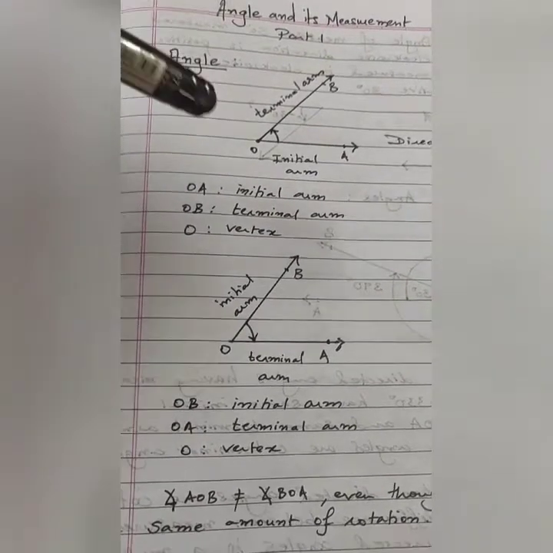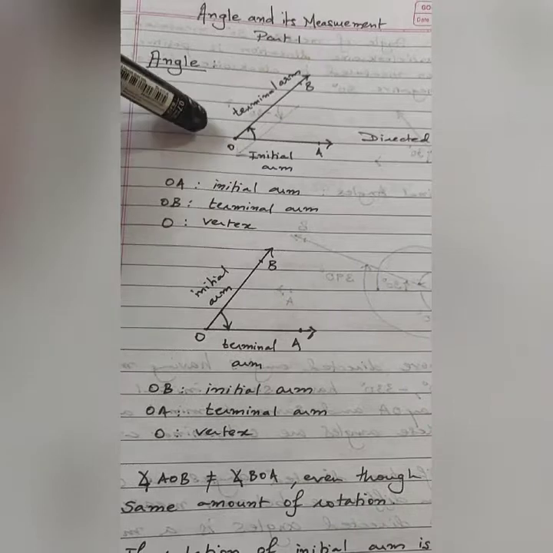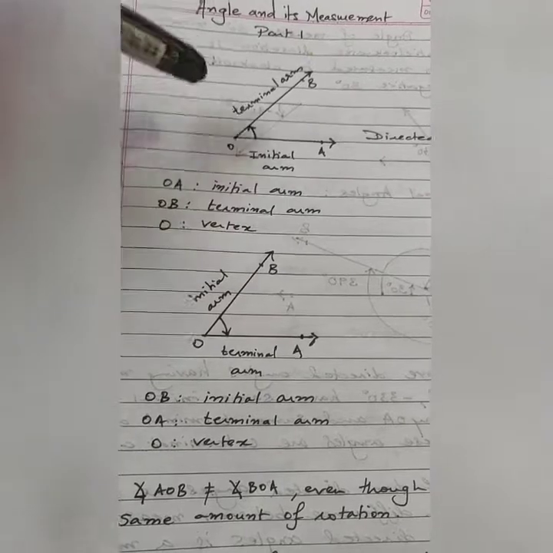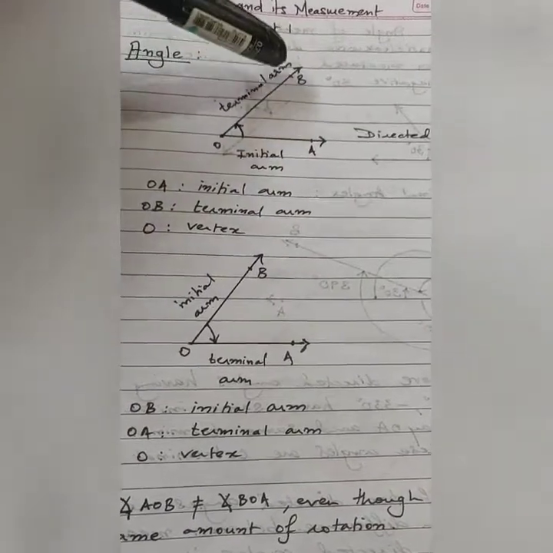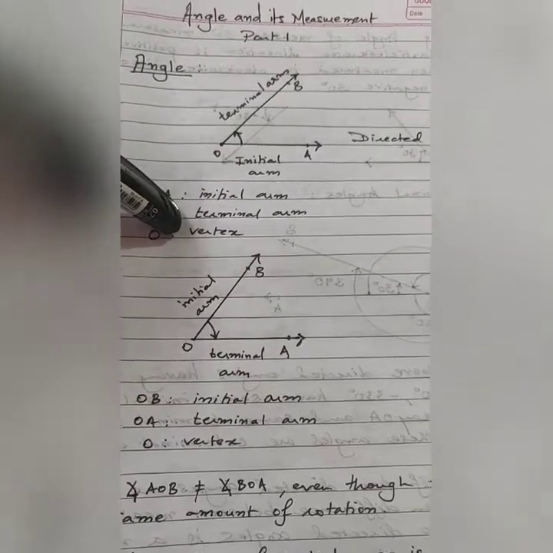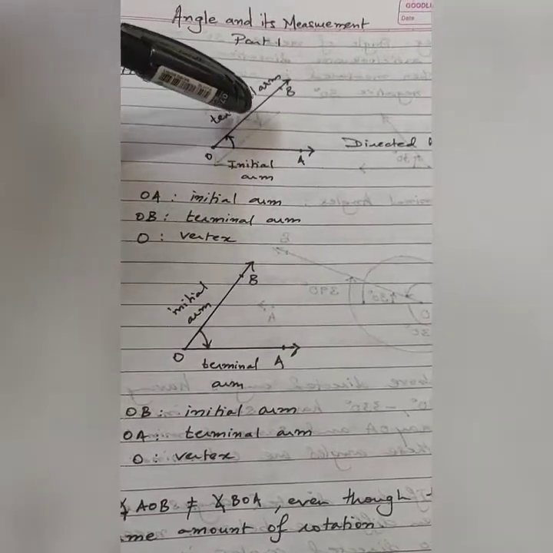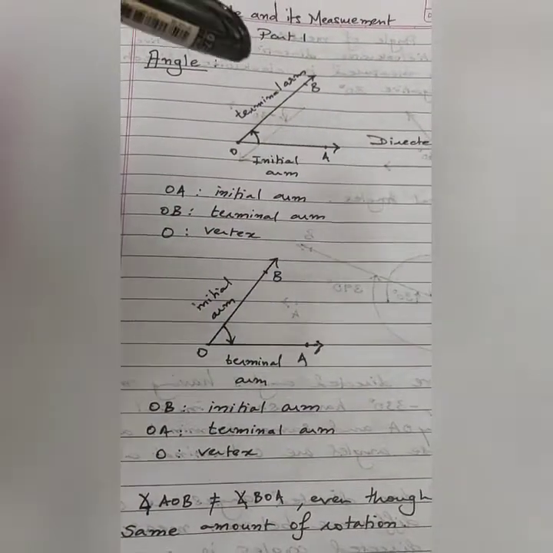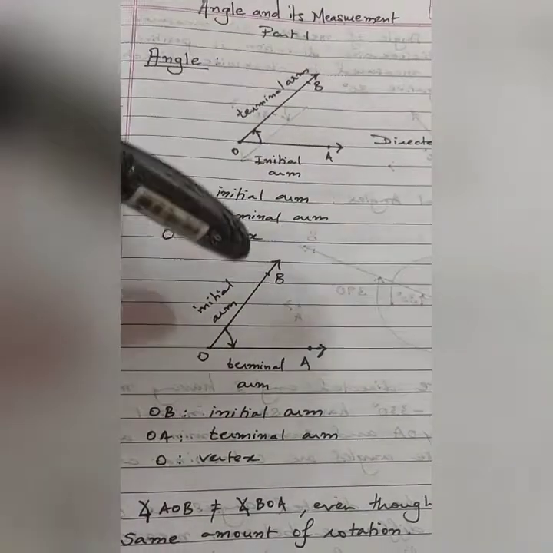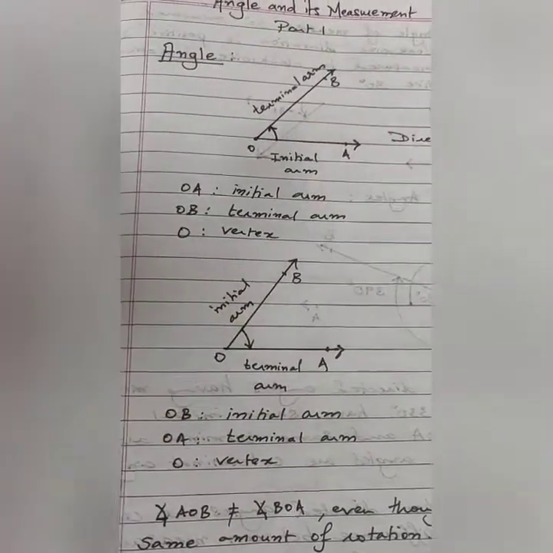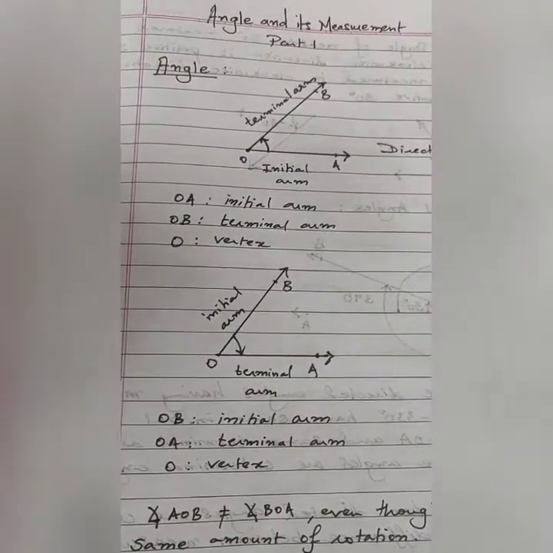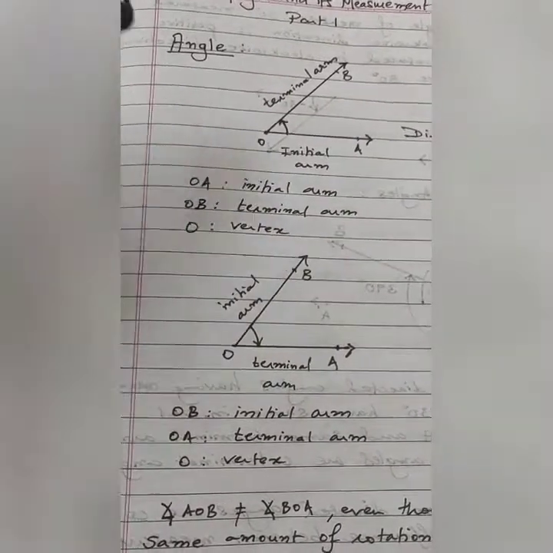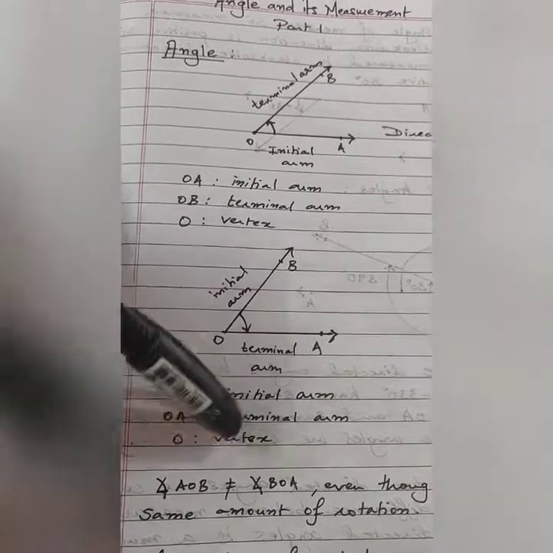So having said that, let me just come back to what I was saying here. You have an initial arm, which is OA in this case, and you have a terminal arm, which is OB, and O is of course the vertex, and you have rotated this angle in the anti-clockwise direction. I hope you understand what a clockwise direction is and what an anti-clockwise direction is. Anti-clockwise is opposite to the way the hands of a clock move. So anti-clockwise is this direction and clockwise direction is this direction.